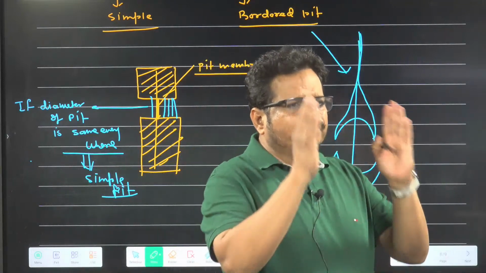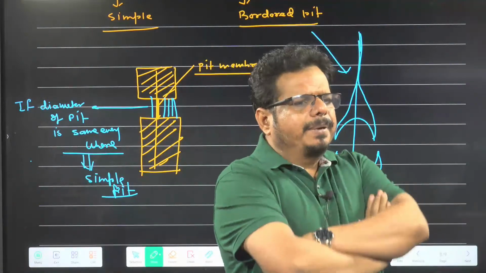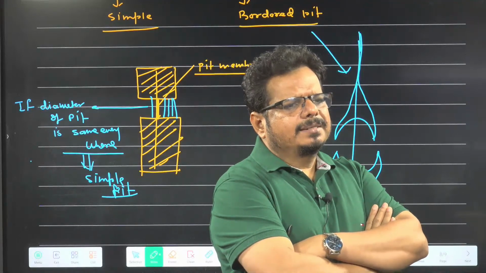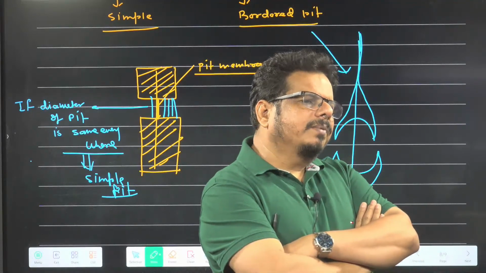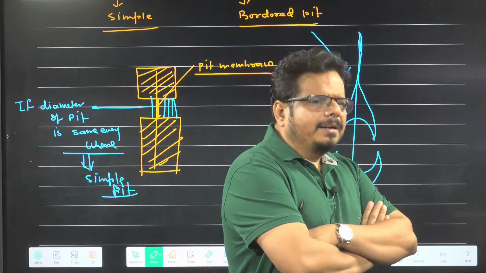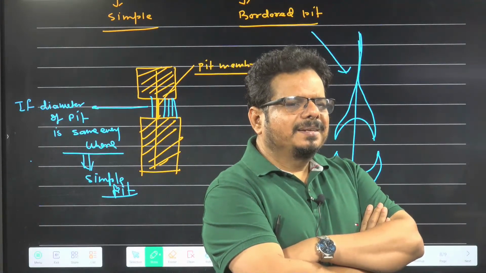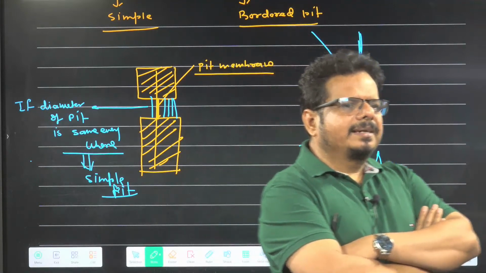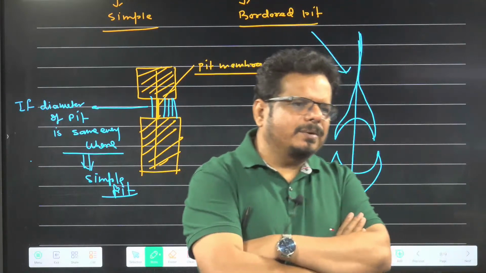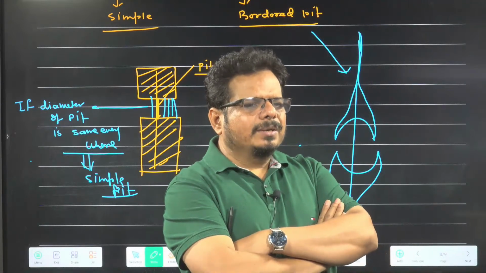So what is pit? Pit is a cavity. Pit is a depression present in the secondary cell wall. And what is the function of the pit? It channels water and minerals between adjacent cells. NCERT simply wrote about pit, that pits are present in which one?